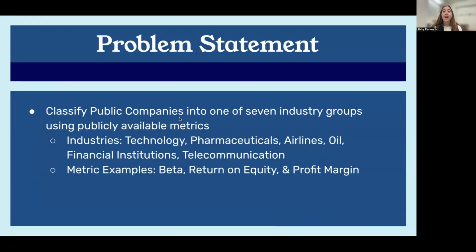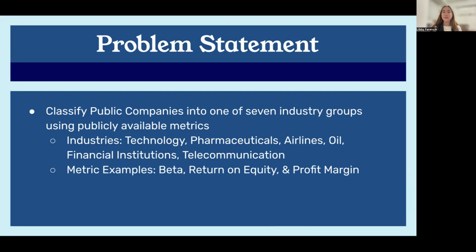As a bit of background, I am highly interested in finance and will be pursuing that after graduation. And based on a project that I had in one of my courses this semester in my financial analysis and valuation class, I thought it would be interesting to utilize data science methods from this course to try to categorize various publicly traded companies into their respective industry groups. The industry groups that I chose were technology, pharmaceuticals, airlines, oil and gas, financial institutions, so banks, and telecommunication companies.